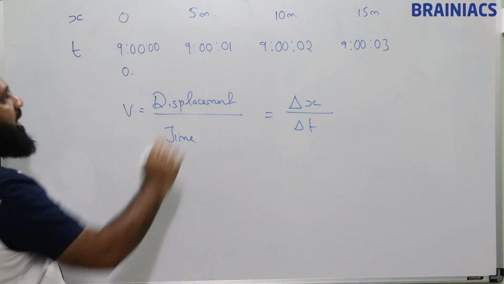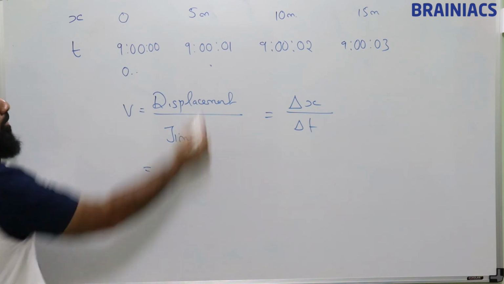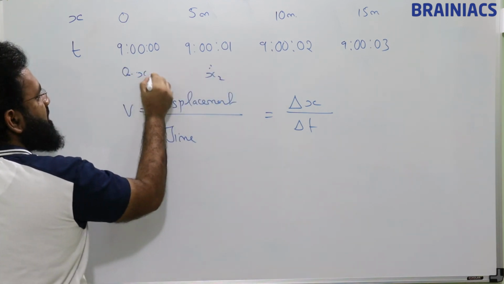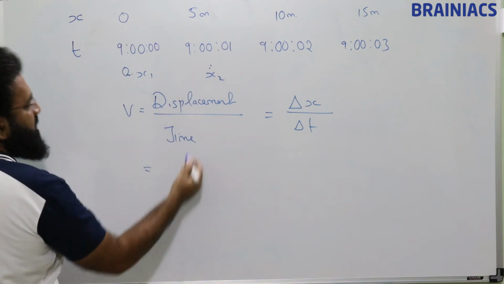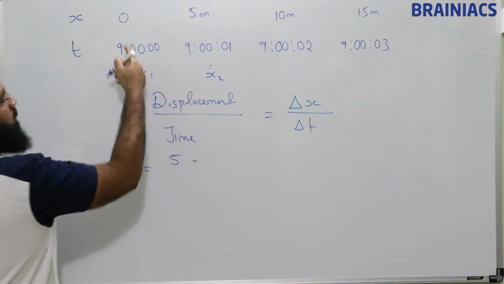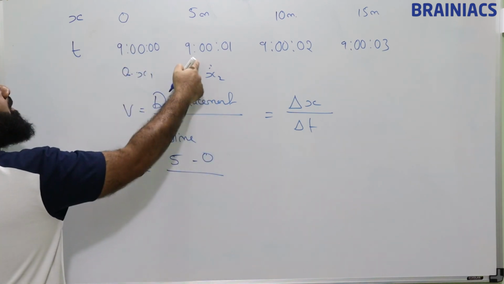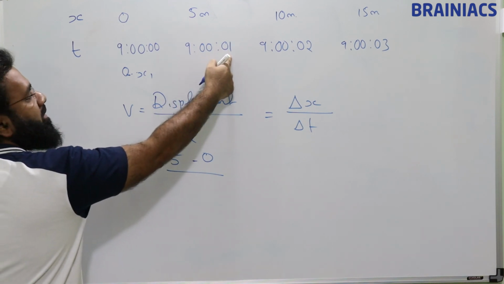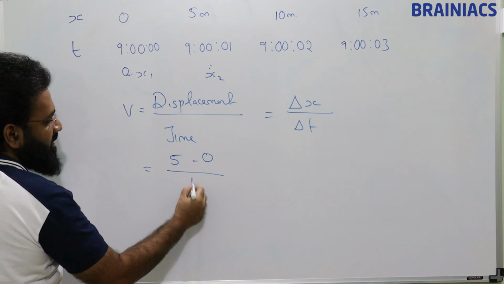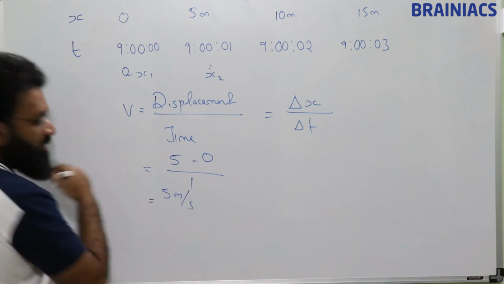If I take these two intervals, this is x2 and this is x1. So x2 is 5 minus x1, which is 0, divided by 9 o'clock 1 second minus 9 o'clock 0 second. The difference is 1, so velocity is 5 meter per second.